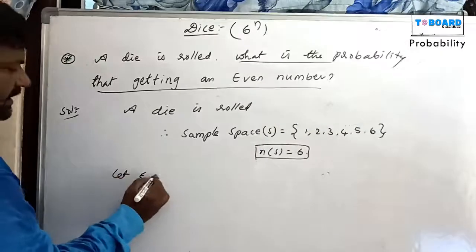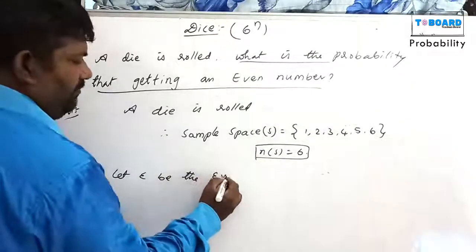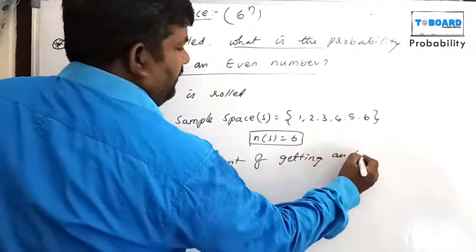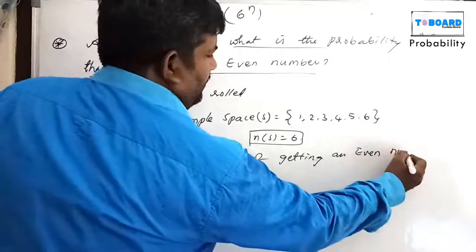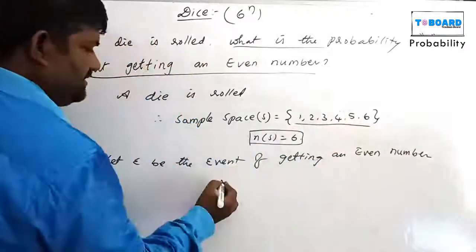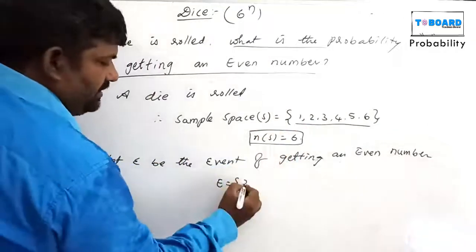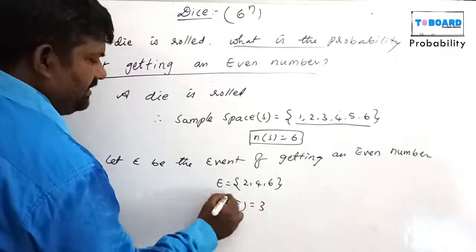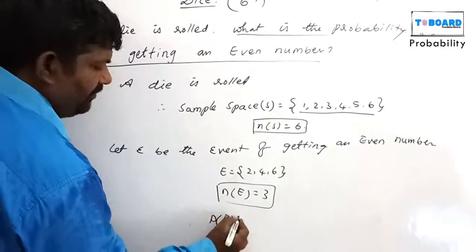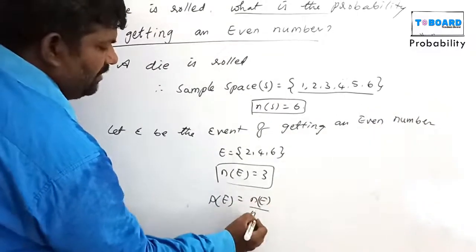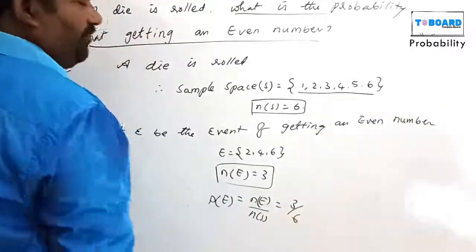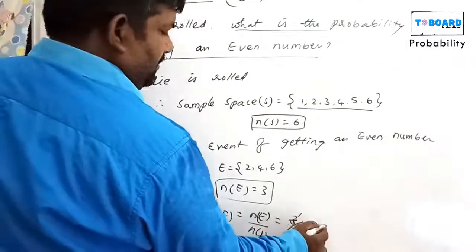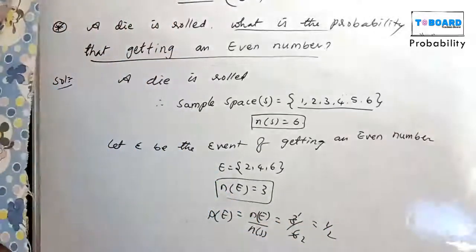Let E be the event of getting an even number. In this 6, now we select the even numbers. What are the even numbers? That is 2, 4, 6. Now n of E equals how many chances are there? 3 chances. Now probability of E equals n of E by n of S, that equals 3 out of 6. 3 out of 6 means cutting here, 3 ones are 3, 3 twos are 6, so 1 by 2.